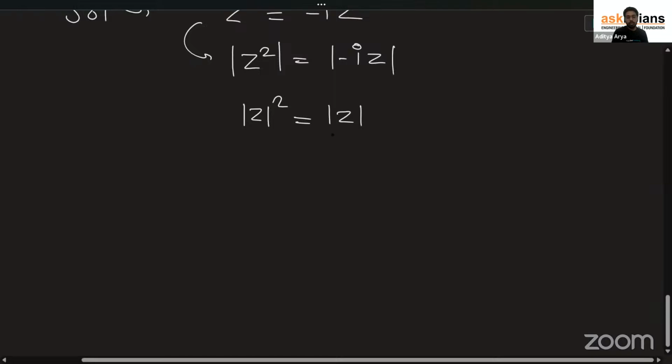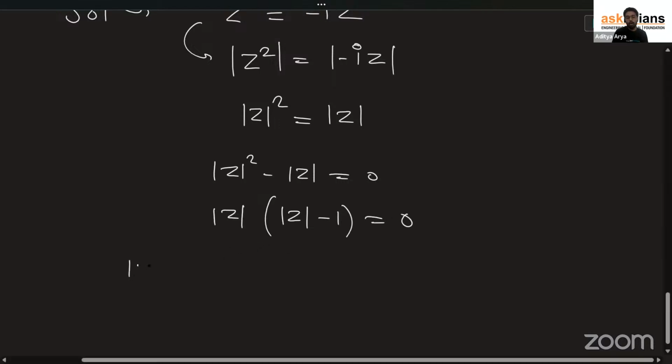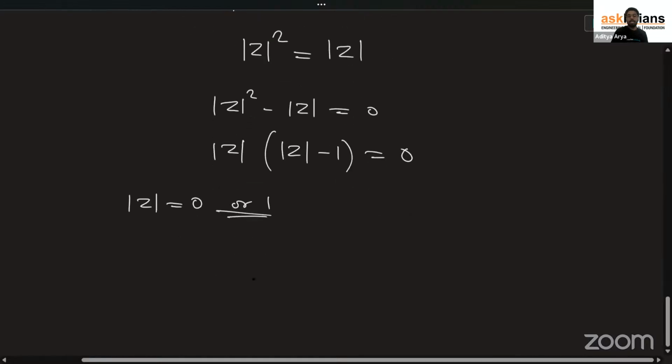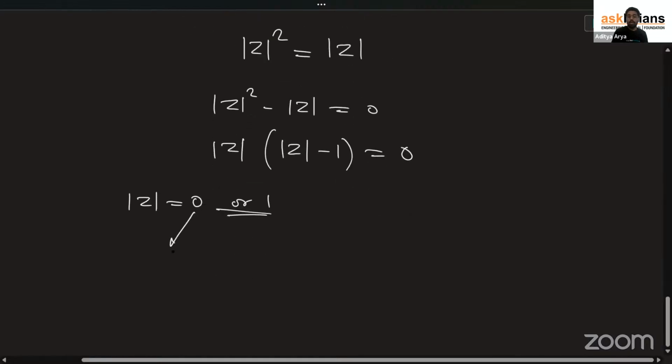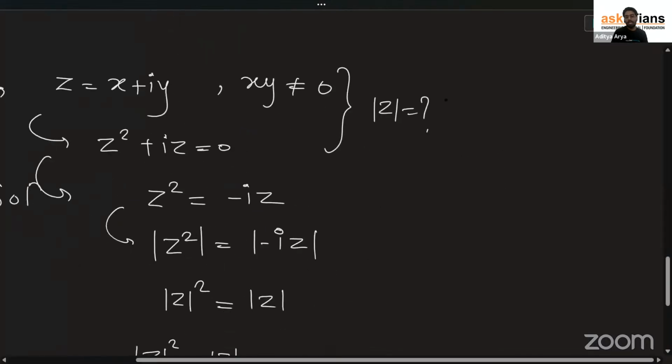Now, you will bring it over here. So modulus of z square minus modulus of z is equal to 0. And you will take modulus of z common, modulus of z into modulus of z minus 1 is equal to 0. So we are having two options. Modulus of z is equal to either 0 or 1. But modulus of z will be 0 when x is equal to 0 and y equal to 0. And the question was, I forgot to mention over here, what is the modulus value of z? Done. We have got the answer.